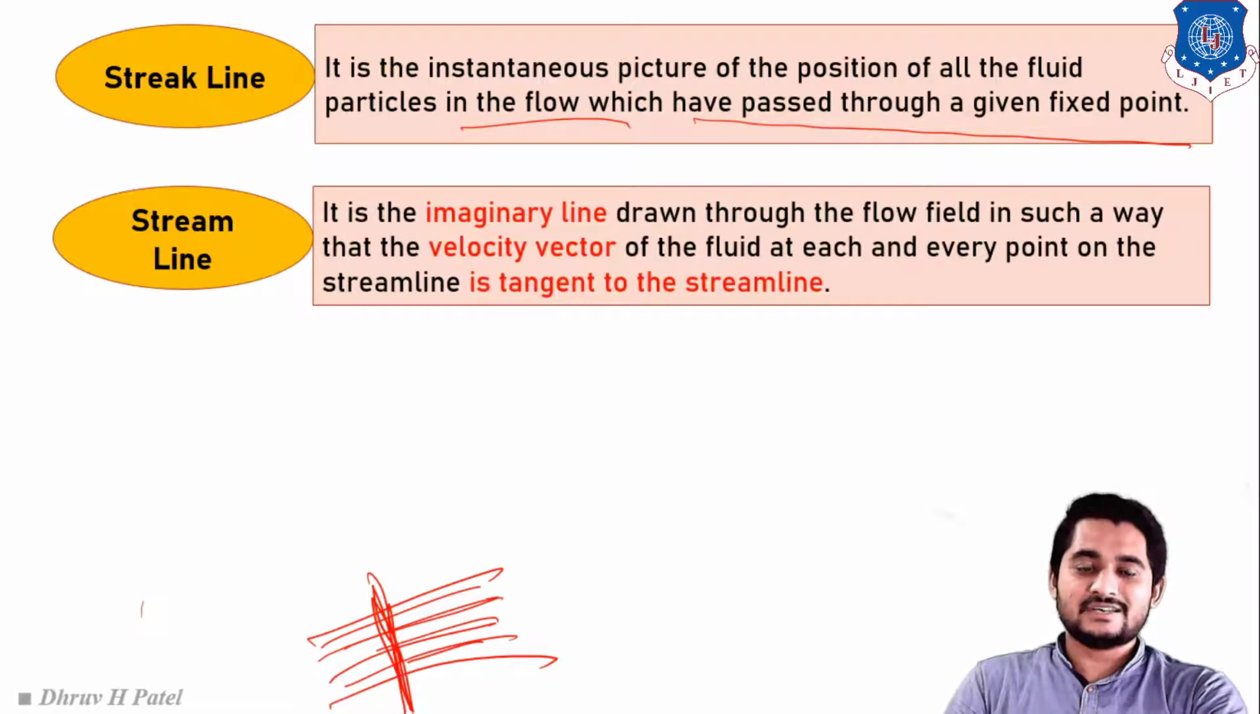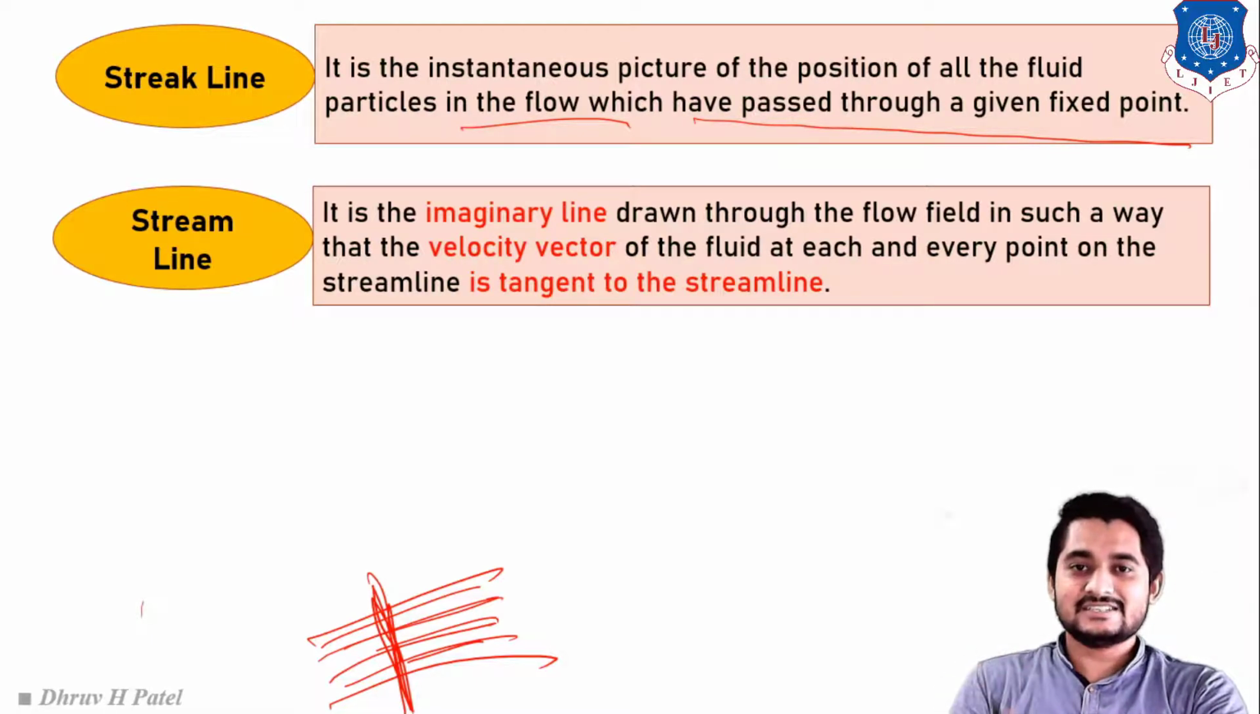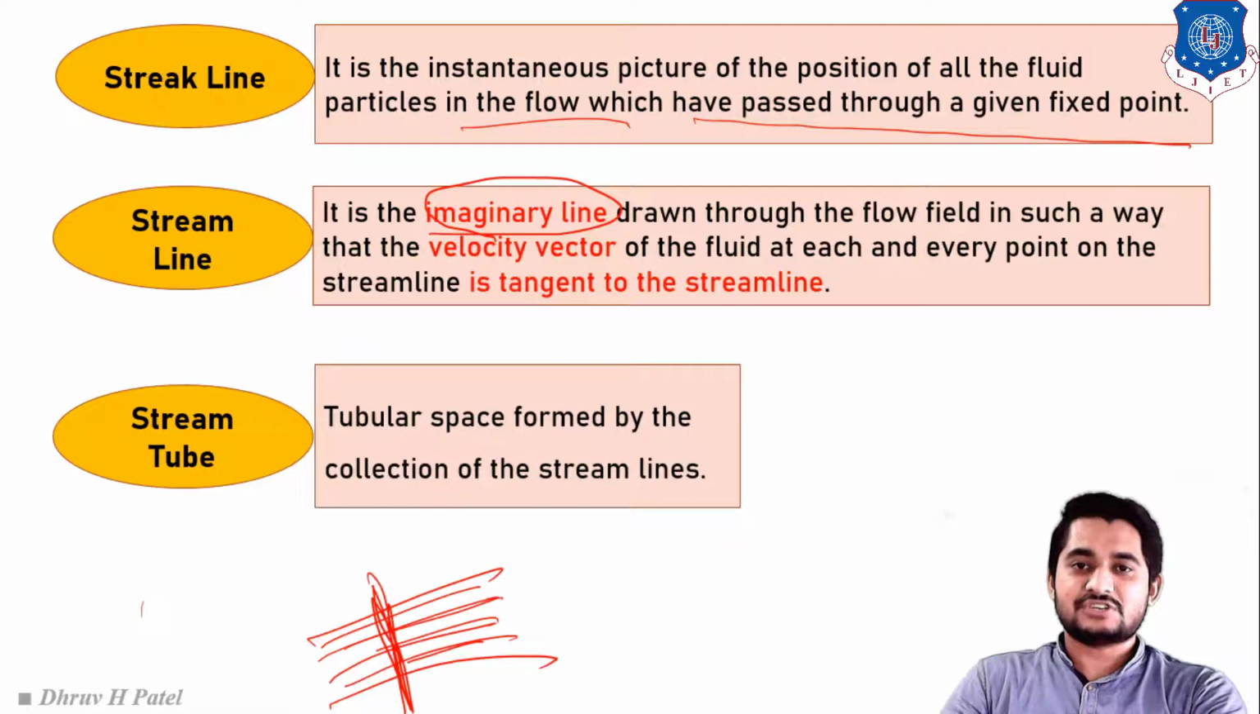Our next topic is streamline. A streamline is a line for which the velocity vector is in the tangential direction to the streamline. Clear? It is an imaginary line; we have to remember this. In real life there is no actual line as a streamline, but it is an imaginary line. Clear?